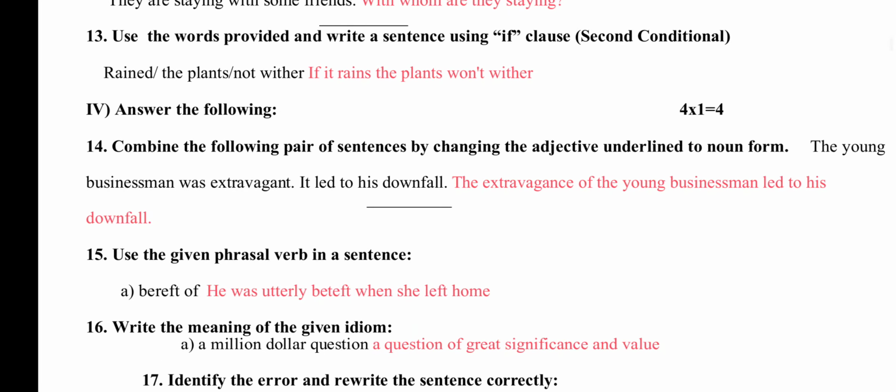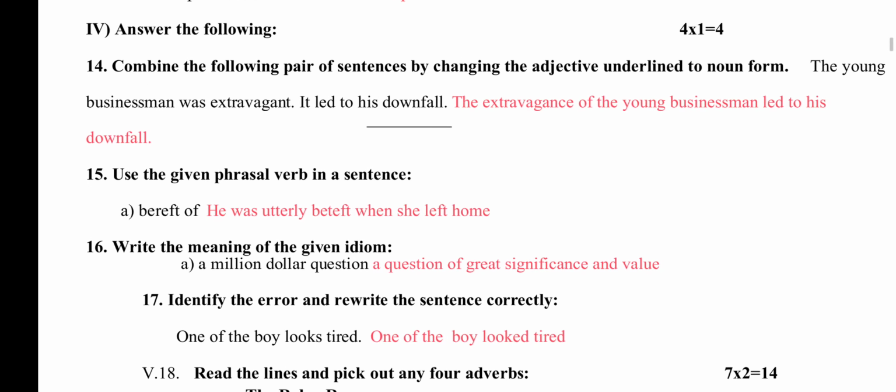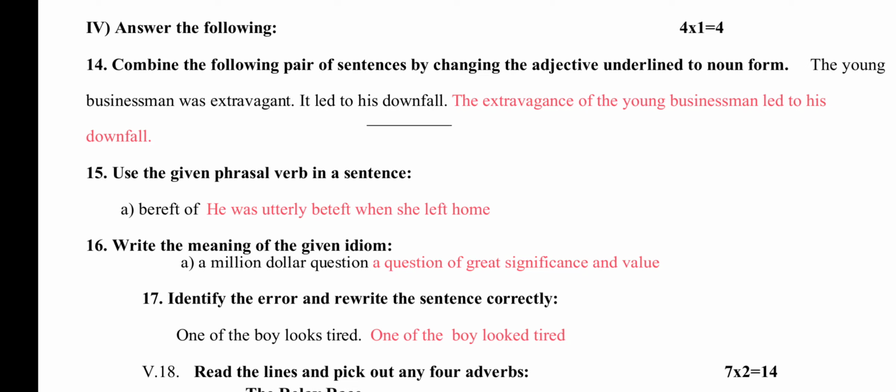Use the given words provided to write a sentence using if clause. See the second conditional. Rained, the plants not wither. If it rains, the plants won't wither. So next is answer the following. Combine the following pair of sentences by changing the underlined adjective to noun form. The young businessman was extravagant. It led to his downfall. The extravagance of the young businessman led to his downfall.